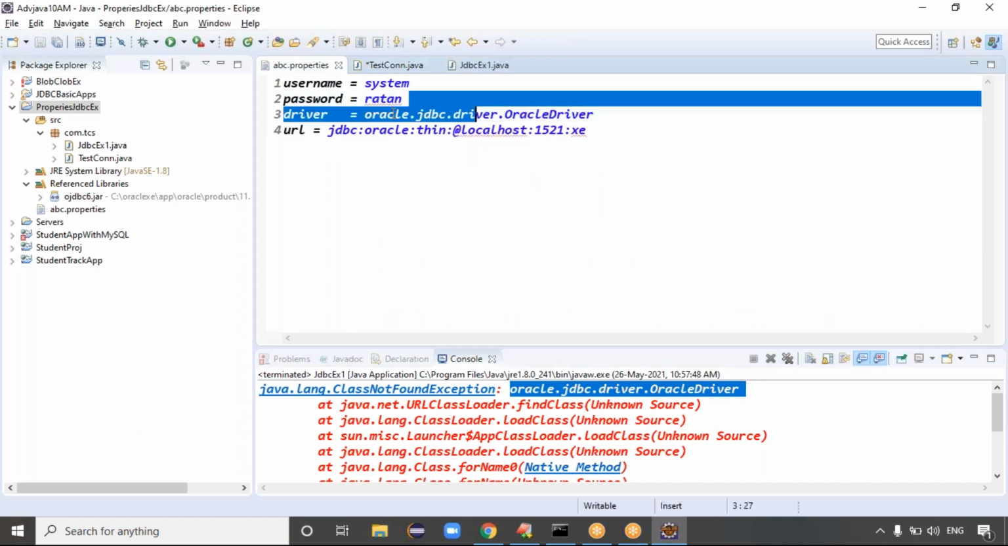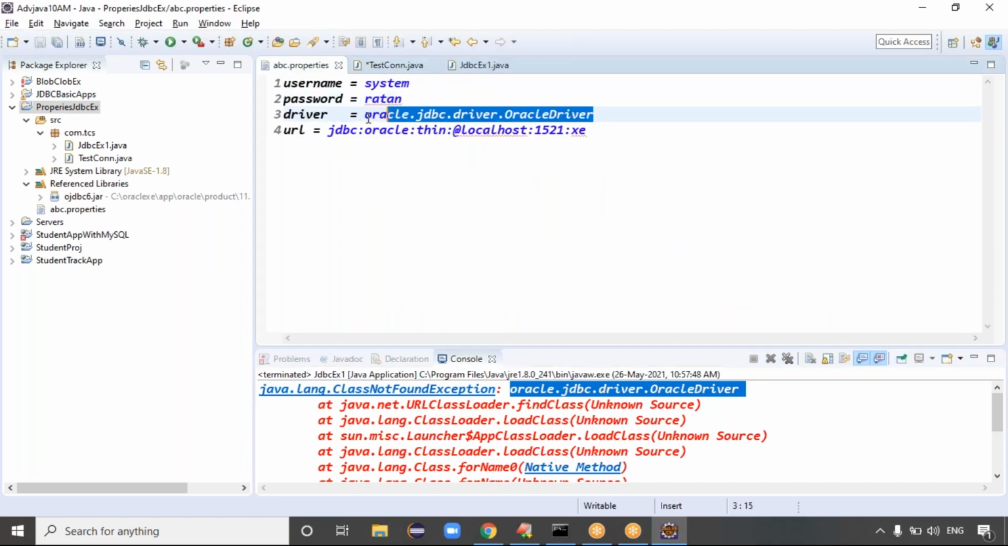Yes, let me write the driver class name again here. What is the driver class name, guys? Driver equal to Oracle dot, simply copy JDBC, paste, dot driver from below. Driver dot OracleDriver, right? Oracle dot jdbc dot driver dot OracleDriver.